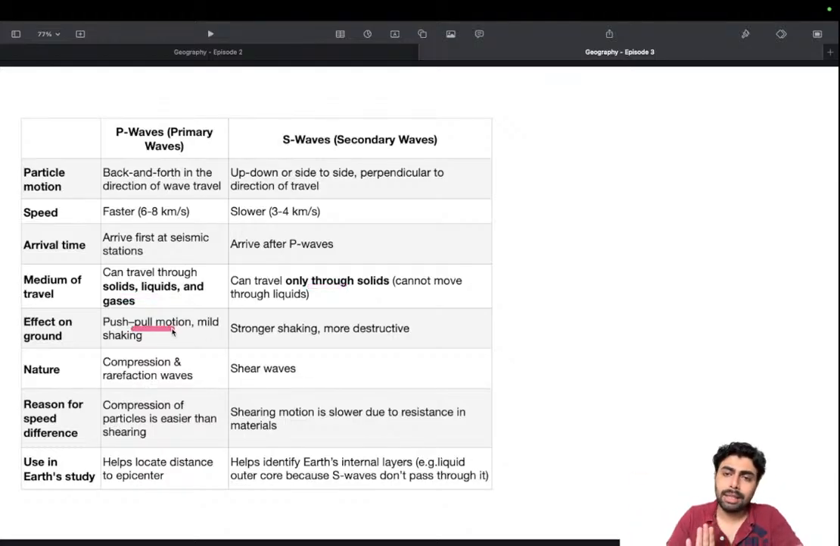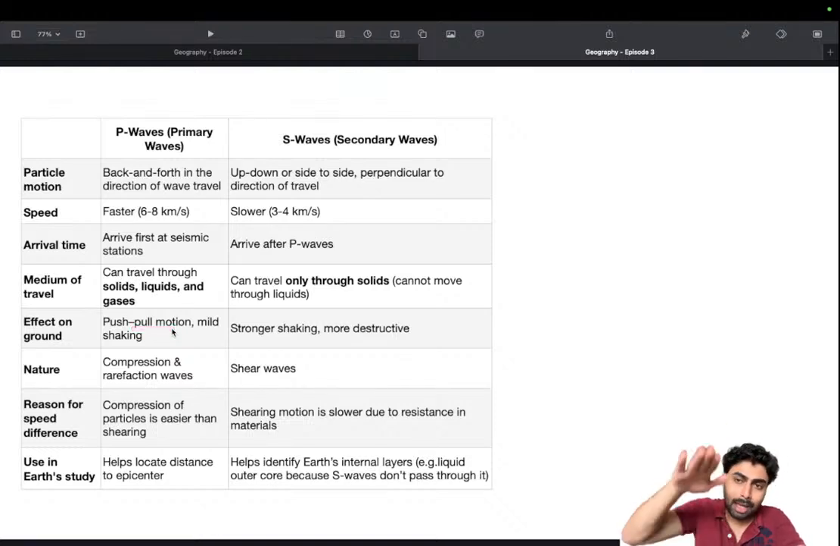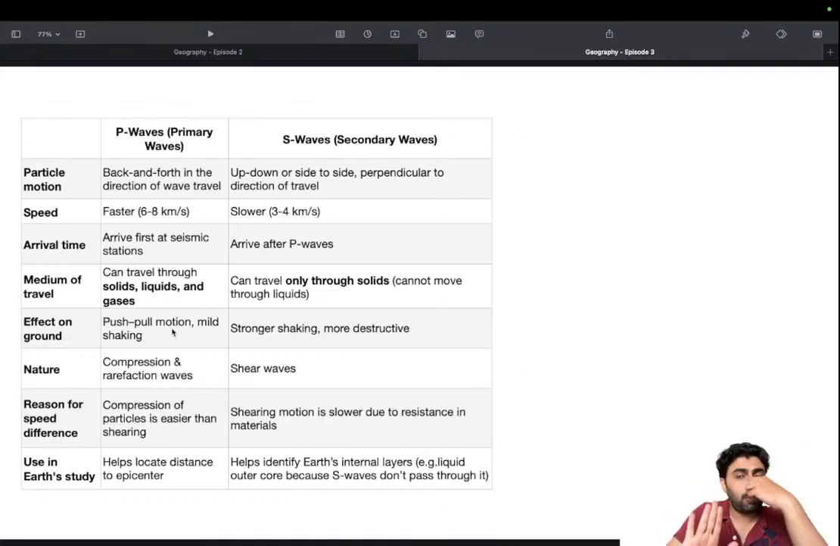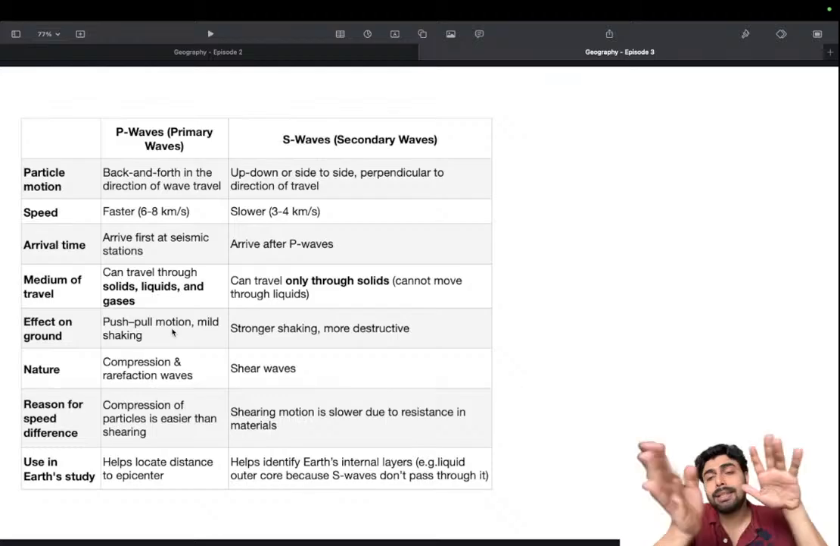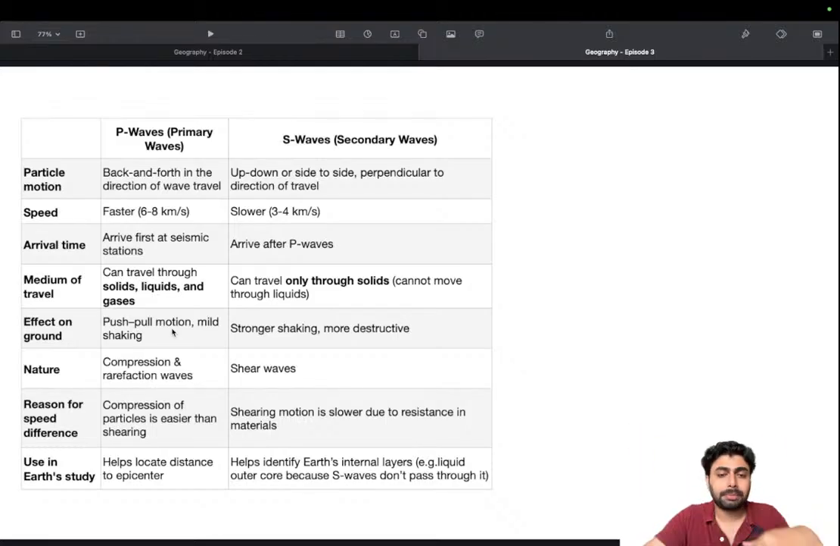Push-pull motion means that it's going back and forth, whereas the secondary waves will be moving up and down. Imagine a push-pull motion on a building and an up and down motion on a building. The second one is massively damaging, and has a shearing effect. If you're moving something like this, it's called shear, and if you're doing something like this, it's compression. Then shearing motion. I think you will be knowing everything. And this is one extra table I have added.